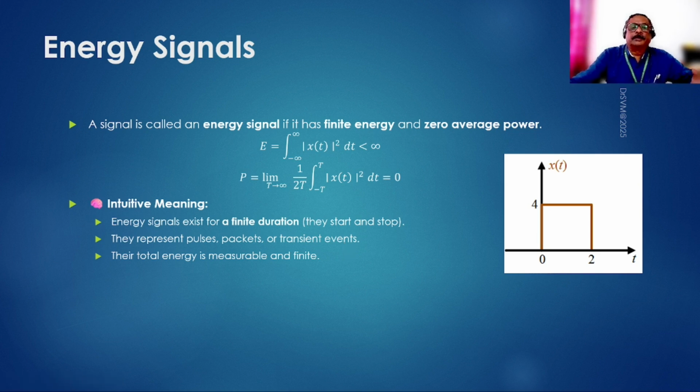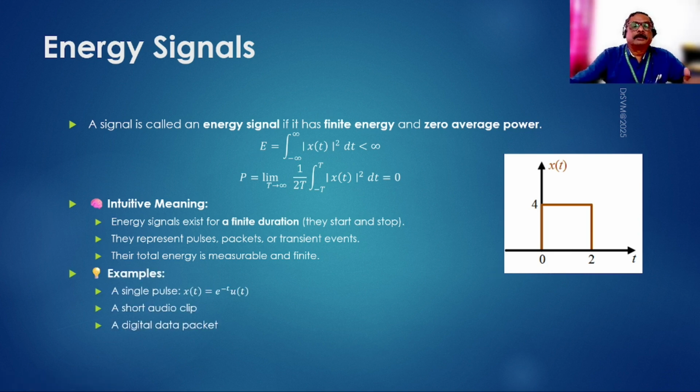There is no repetition, no cyclic behavior, no periodicity or any such thing. And it doesn't extend for infinite duration. It is only for finite duration, and the total energy is measurable, and hence it is finite. If it is infinite, we cannot measure that.